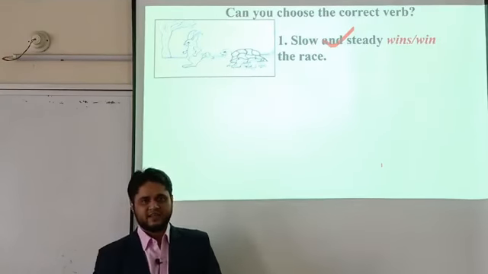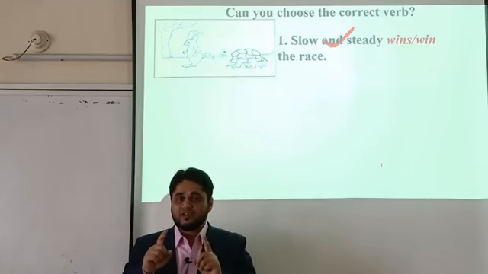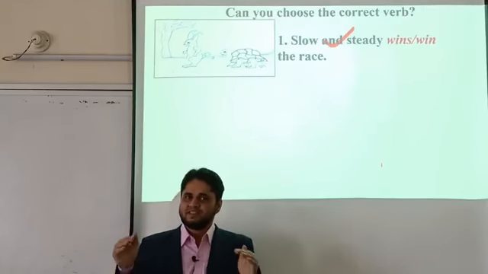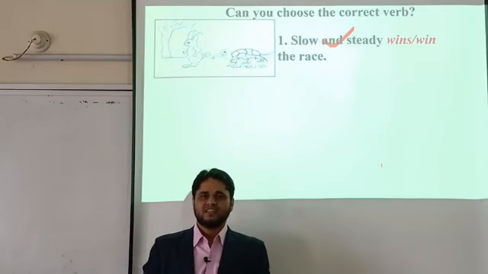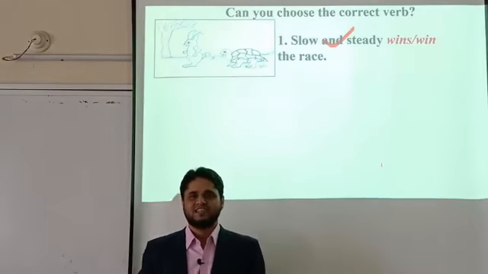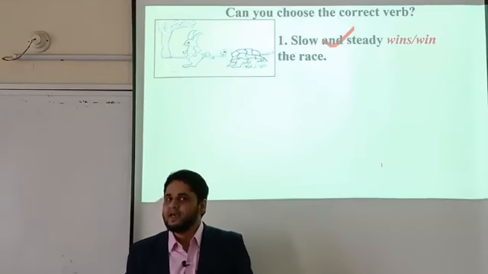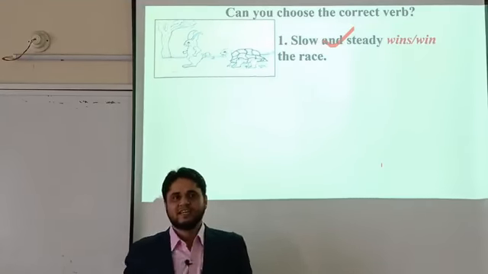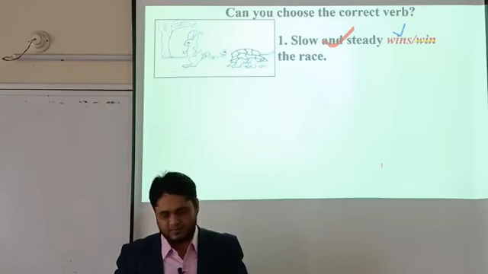But these two things are not dissimilar, they are very much similar. If the nouns are very much similar or have similar meanings or express ideas that are very much alike, it will be a singular subject and the verb will also be singular. That's why wins is the correct answer.